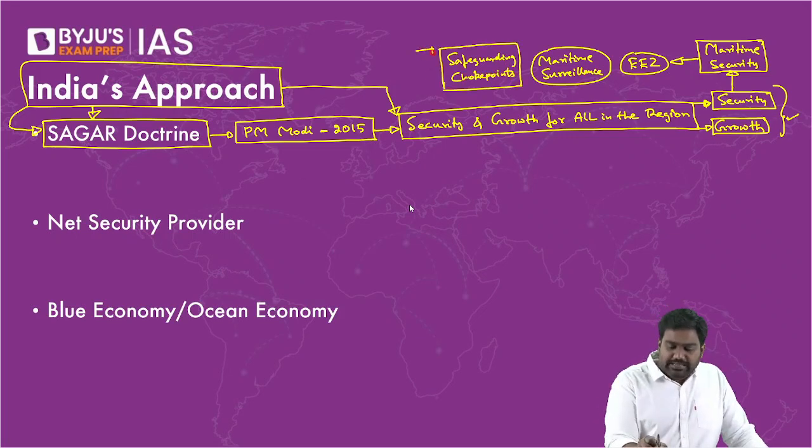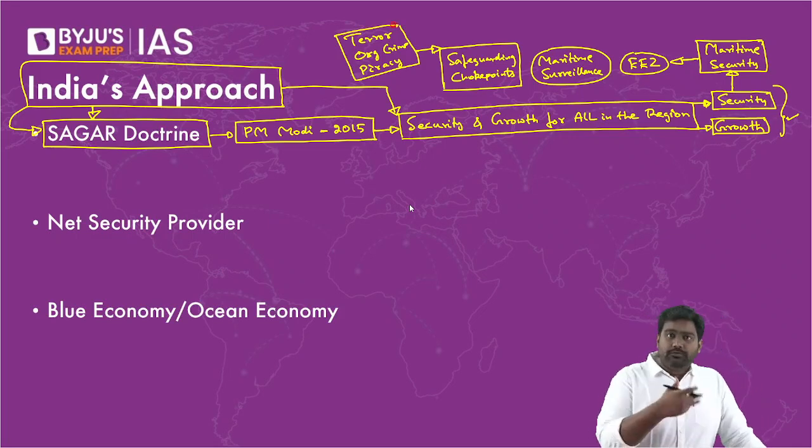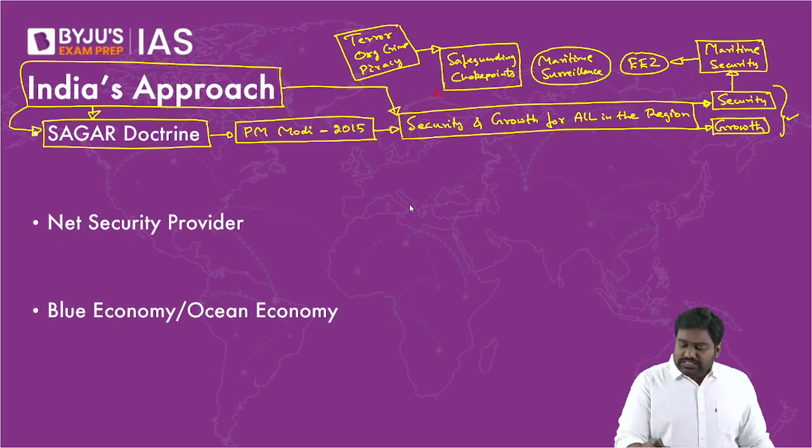We are helping them deal with any threat posed by terrorism or organized crime or piracy. We conduct anti-piracy patrols in the Gulf of Aden and near the Horn of Africa to tackle the pirates. We collaborate with foreign navies for these anti-piracy missions. We target drug traffickers and arms traffickers. Indian agencies, Indian forces, they play a critical role in this, and we counter terrorism and radicalism as well. So this is the security we are promising.